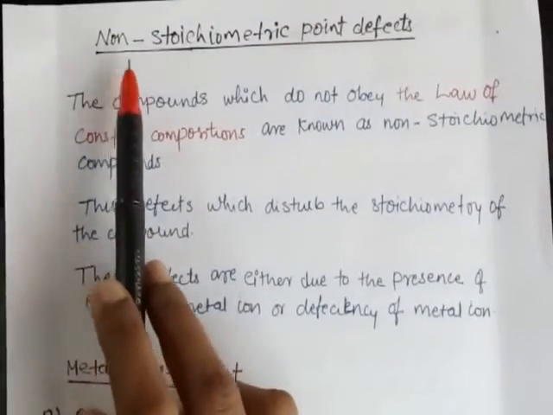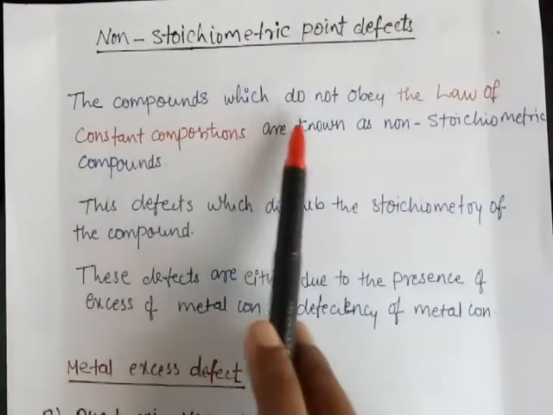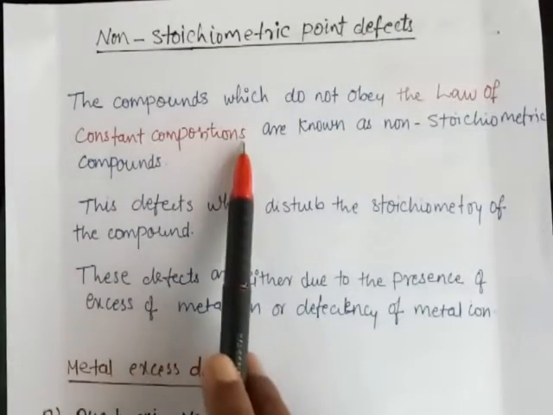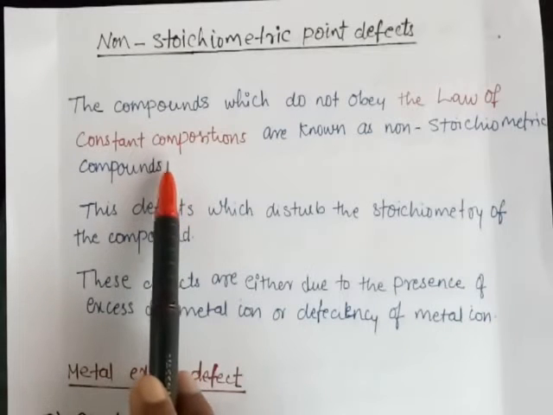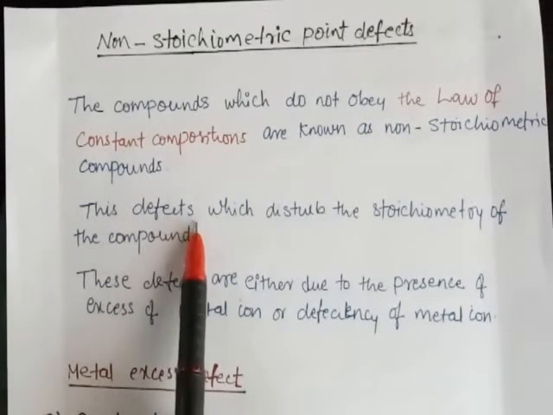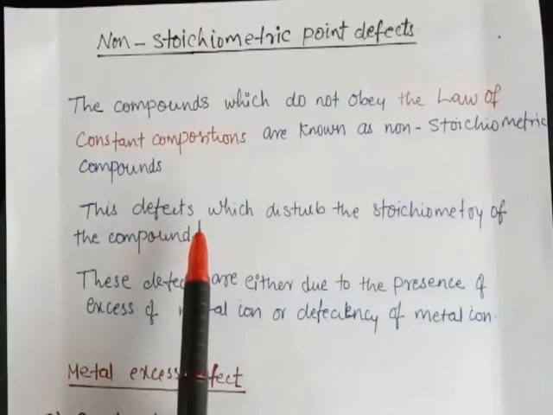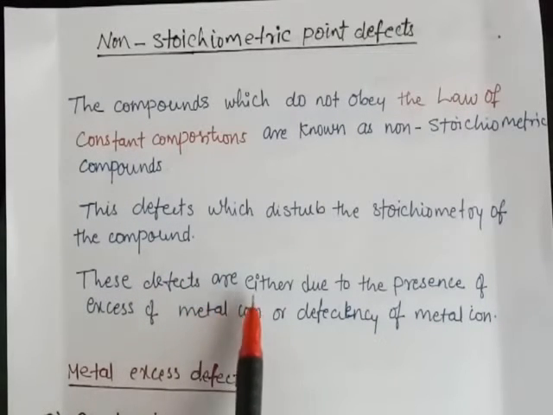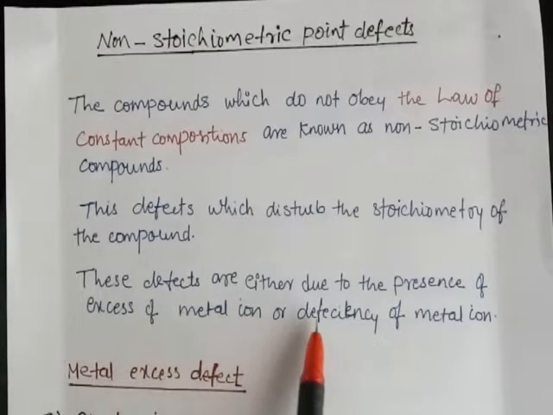The next one is non-stoichiometric defect. It means the compounds which do not obey the law of constant composition are known as non-stoichiometric compounds. This defect disturbs the stoichiometry of the compound. These defects are either due to the presence of excess of metal ion or the deficiency of metal ion.